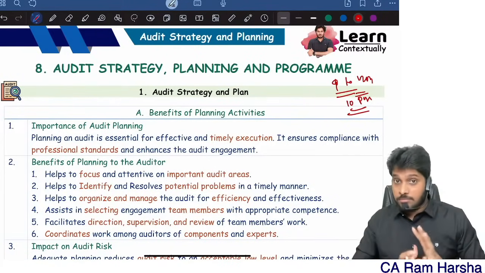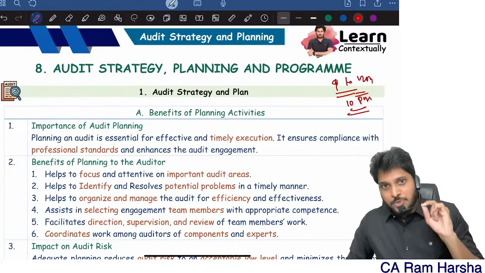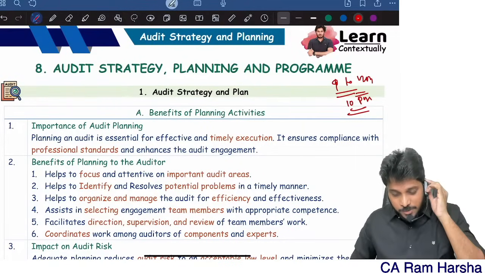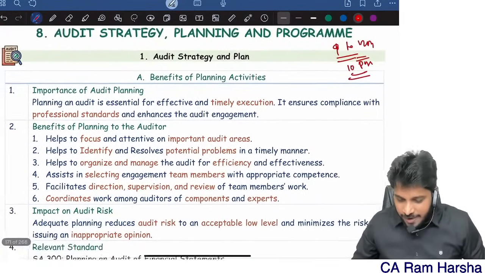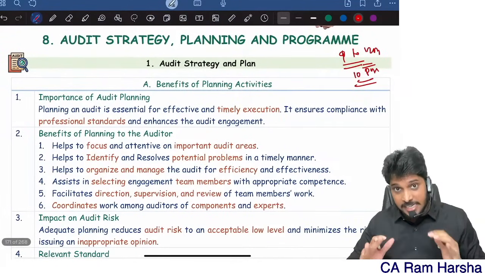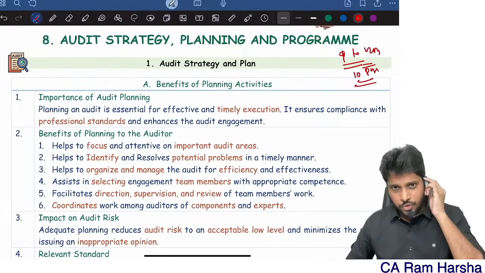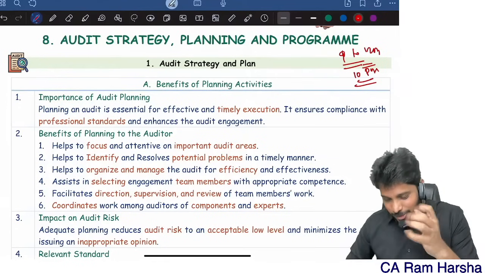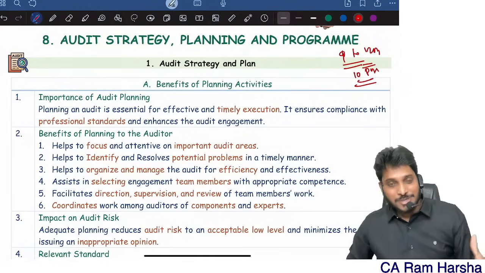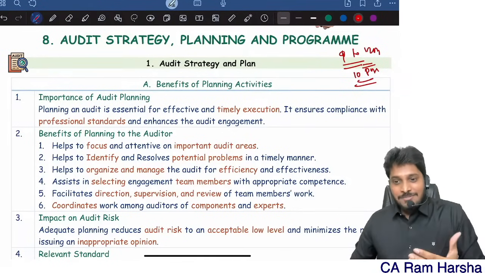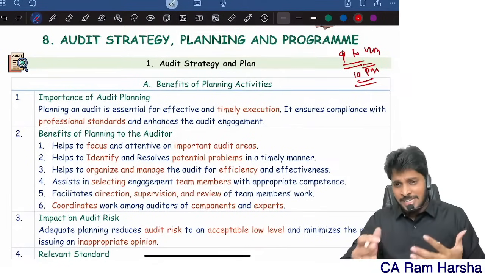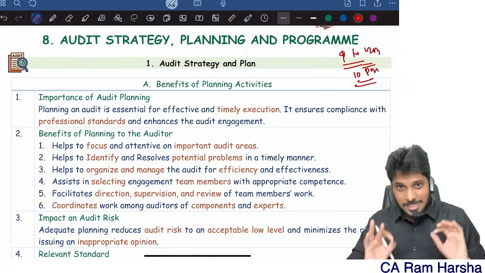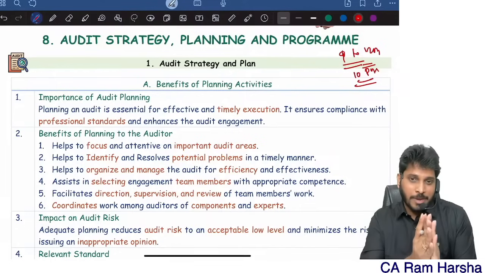Why is it so? It's not the pages which are important. It's the complexity of the content which is most important. In this chapter, the content is very complex. In fact, till date I never uploaded this topic as a revision on YouTube, because I feel it's like I have a patent on this chapter, since I decoded this chapter like anything. But for the first time, the video will remain after the live is completed, don't worry at all. For the first time I'm doing this revision to make sure everyone benefits from this.